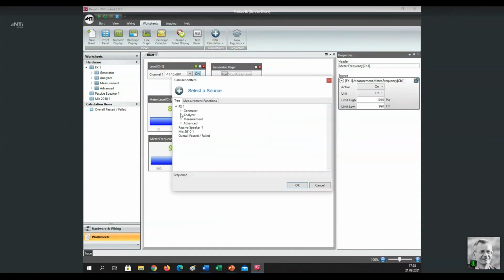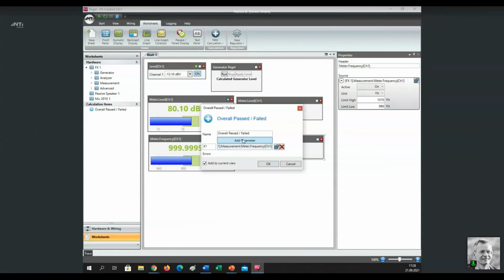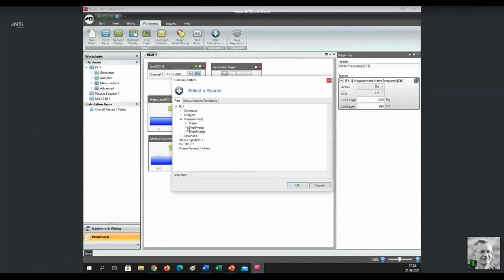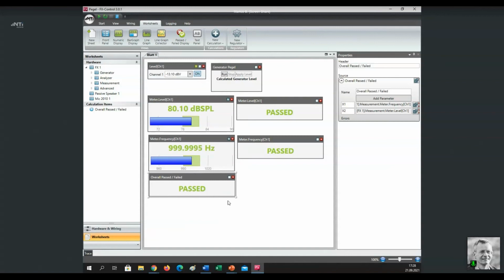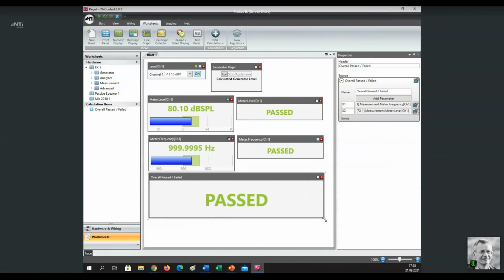And all I need to do is to add the corresponding measurements, the frequency measurement and the level measurement. So this would be my overall result, and I'm going to just show you the effect. I'm going to start now our continuous test, a repeated test of this frequency and level measurement, and I'm going to manipulate my test setup so that you're going to see sometimes the level will fail and you see the result straight away.